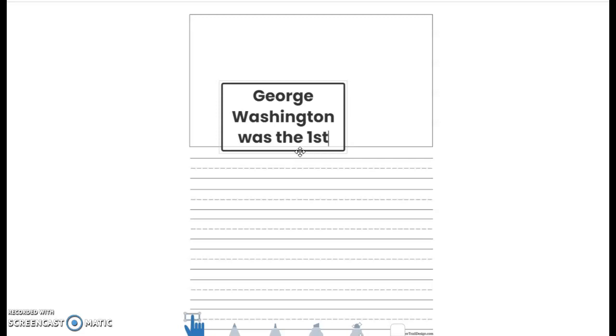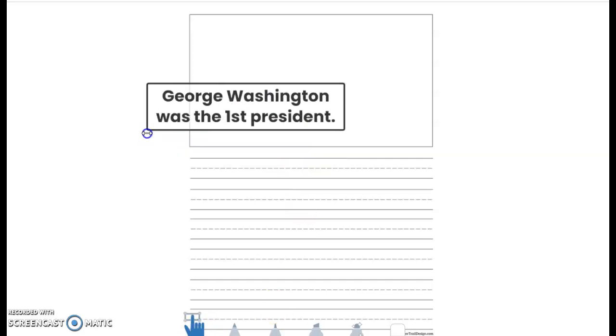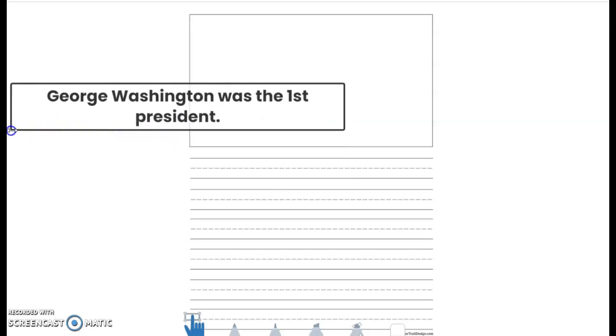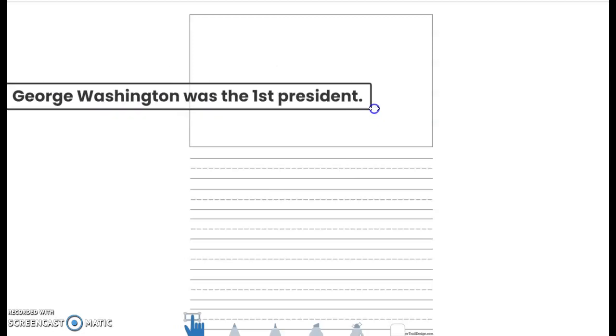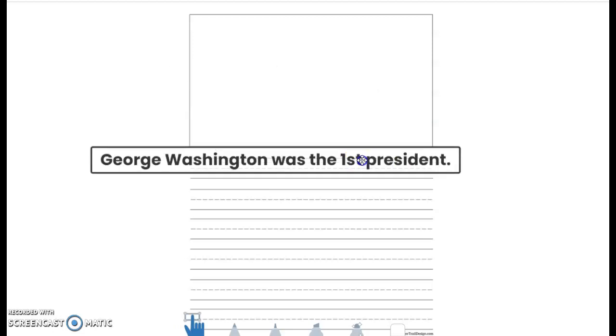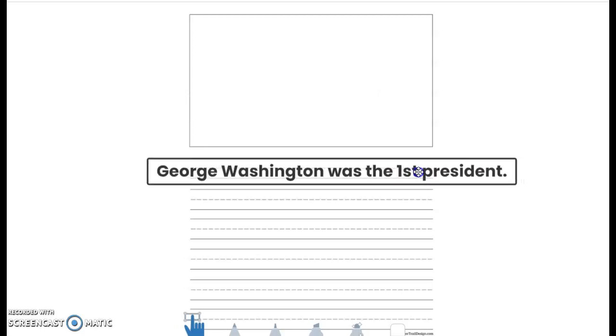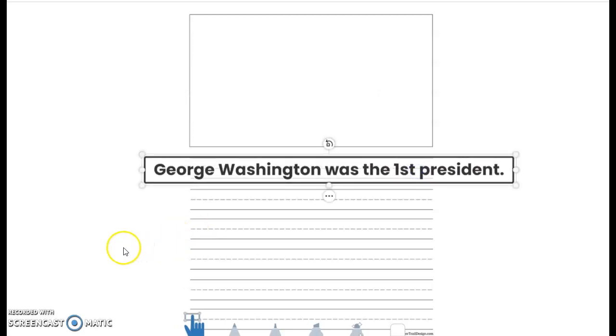First, that's the short way to write first, leave space, president. And then I put my period because I am writing a sentence this time. So I'm going to stretch this out so that it will fit on my line. Now you're going to write in your journal, so you don't have to worry about this, okay? All right, George Washington was the first president.